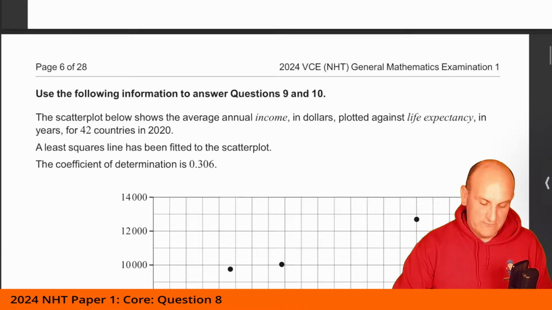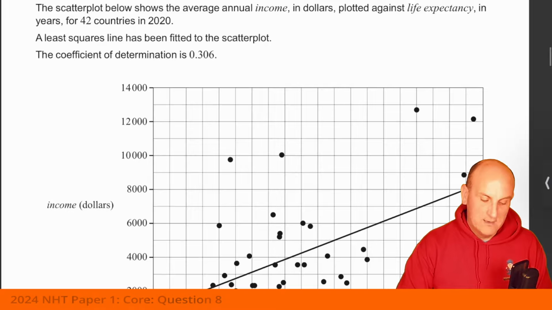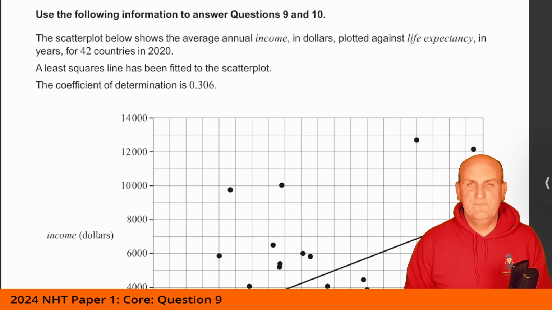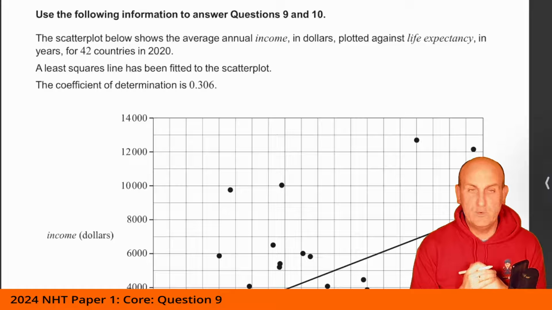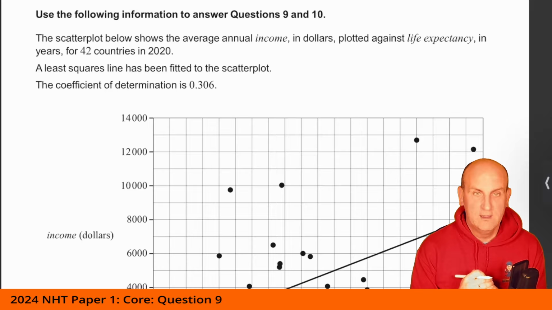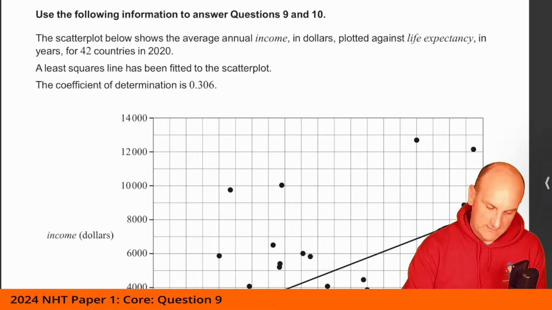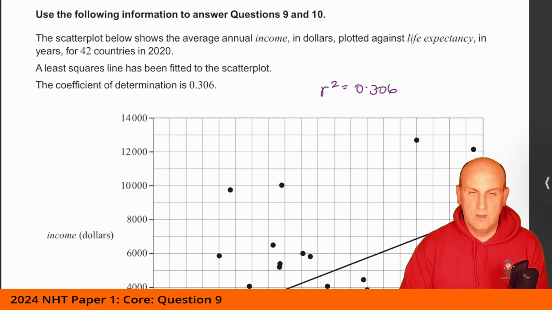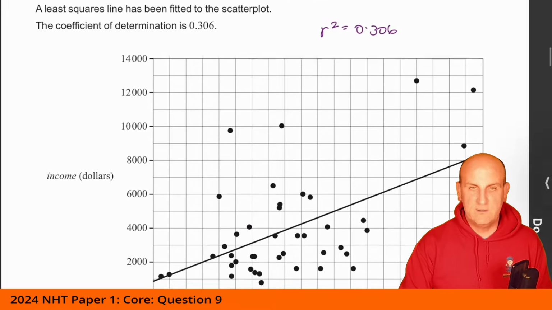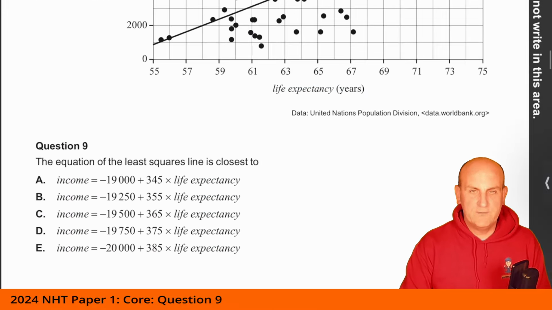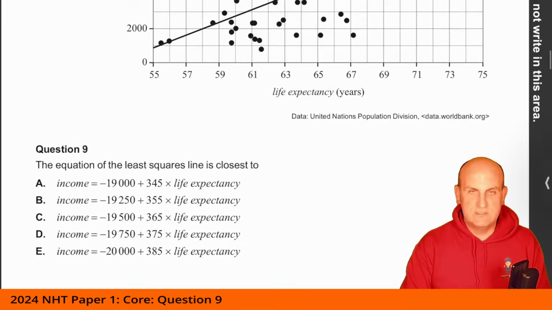Never seen that type before, but again, awesome. All right, we're moving on to 9 and 10. The scatter plot below shows the average annual income in dollars plotted against life expectancy in years for 42 countries in 2022. The least squares line has been fitted to the scatter plot and the coefficient of determination. Now, again, that's important. R squared is equal to 0.306. Lots of people don't know what is meant by coefficient of determination. That's your value of R squared. The equation of the least squares line is closest to.